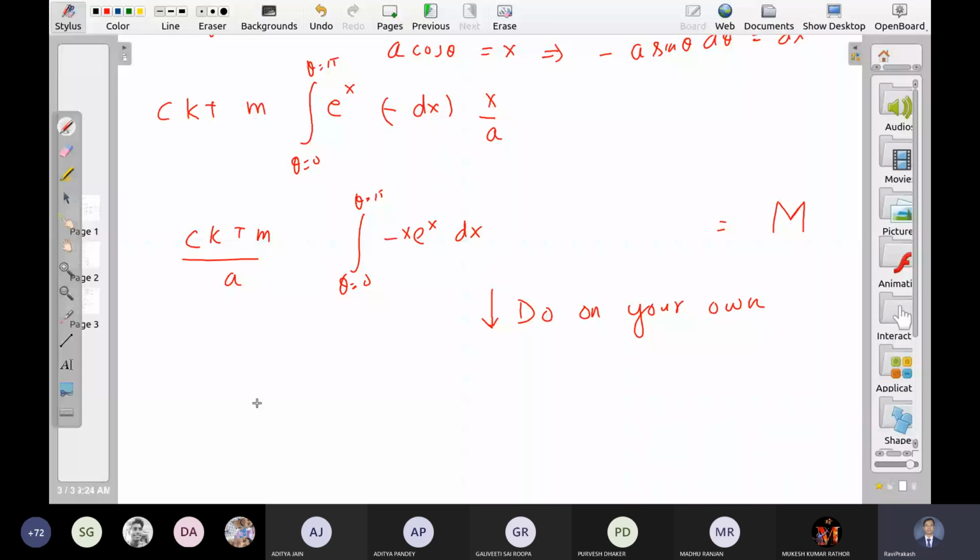Magnetization is given by N mu... What is mu here?